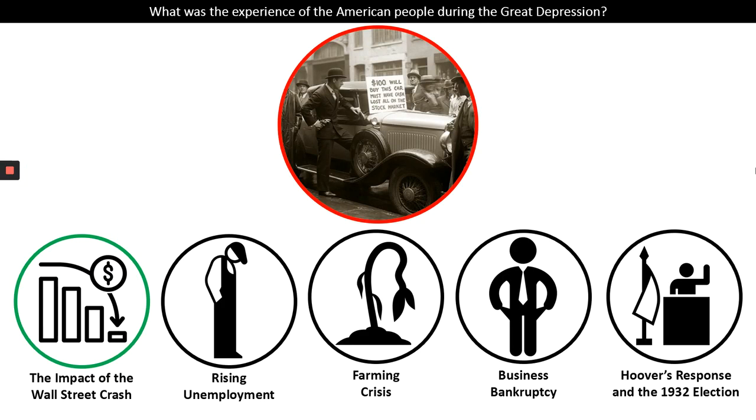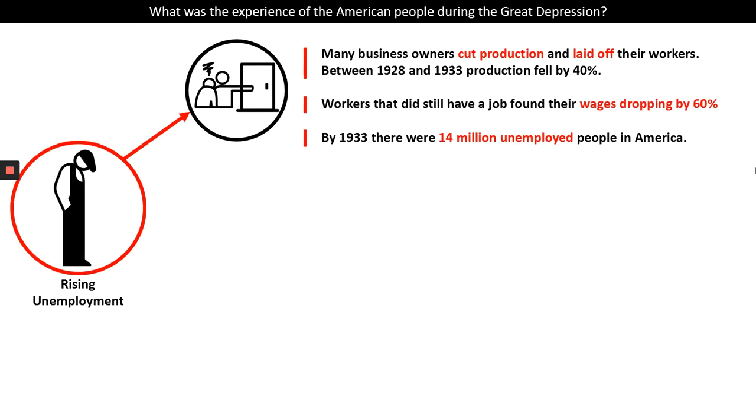As a result of the Wall Street crash and the huge impact it had on businesses, rising unemployment affected lots of the working people in America. So many business owners cut production and laid off their workers. That basically means they took their jobs away from them, told them that they didn't have a job anymore. And so between 1928 and 1933, production fell by 40%.